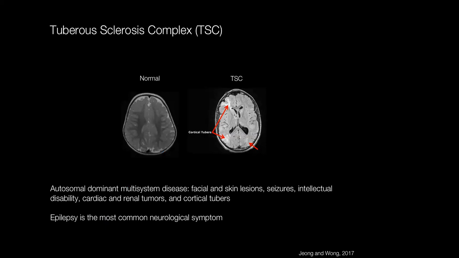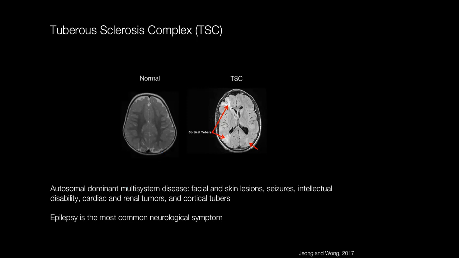mTOR is a protein that plays a critical role in regulating cell growth and metabolism. And when we think about mTORopathies, the classic mTORopathy is tuberous sclerosis complex, which I abbreviate throughout the talk as TSC. This is a multi-system disease in which patients can present with a variety of signs and symptoms. These can include facial and skin lesions, cardiac and renal tumors, seizures, intellectual disability, sometimes even comorbid with neuropsychiatric diseases like autism spectrum disorder, and then these characteristic brain lesions called cortical tubers.